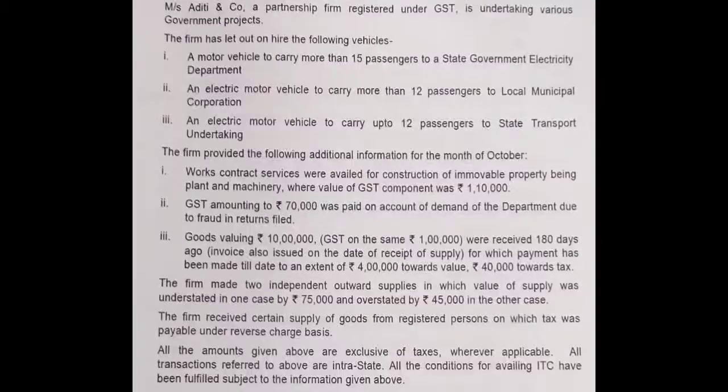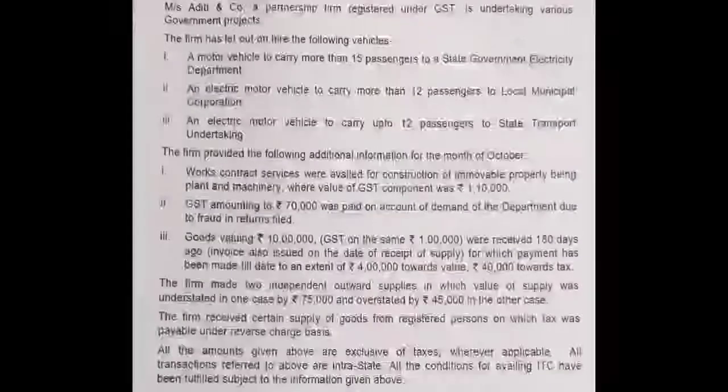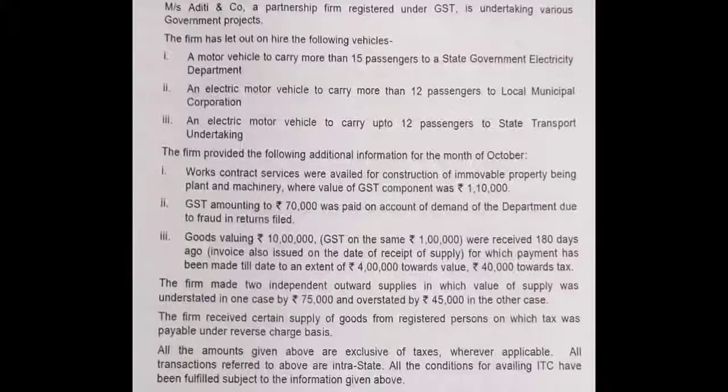Different vehicles. What are the different vehicles? One is a motor vehicle, and then electric motor, and then electric motor. But the electric motor carries more than 12 passengers, and the other electric motor carries up to 12 passengers, and the motor vehicle carries more than 15 passengers. So these are the types of vehicles supplied by Aditi and Company to several government departments. The firm has provided the following additional information for the month of October.